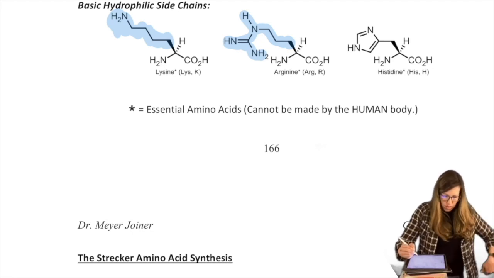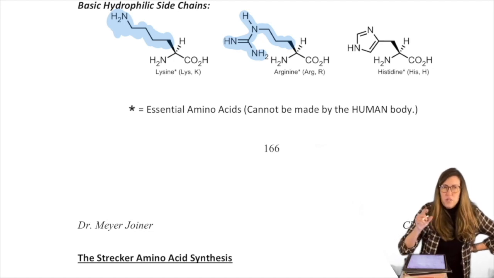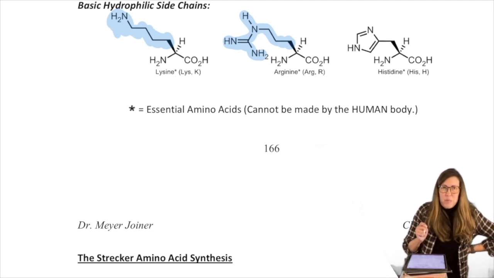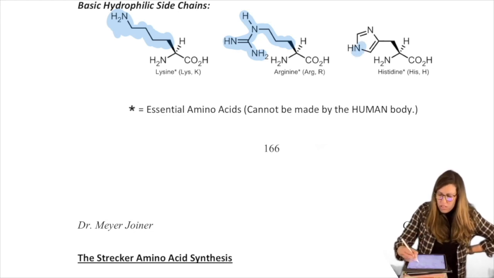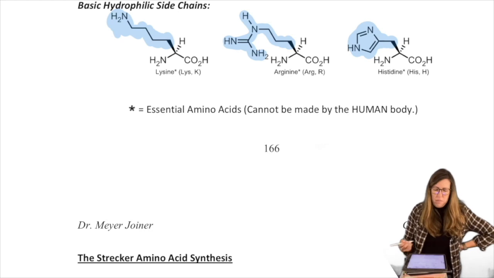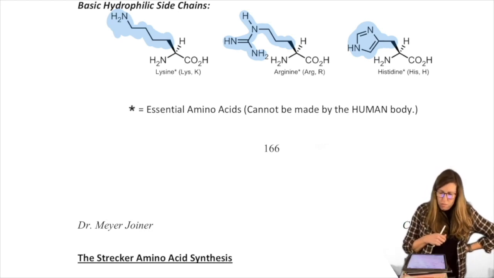Let's see, the history I have noted for arginine is also not as helpful with the name because arg kind of comes from that root for silver, and I guess the crystals were kind of silvery, like Ag on the periodic table, hence the strange symbol for silver. Histidine also comes from the Greek root for tissues because it was found in tissues, so it's not very helpful with the structure to help you remember why we have this heterocycle. So some of these you will just have to remember, but it helps to remember them. They're basic, so the nitrogen heavy ones, if you know which ones are basic, then you can kind of help flesh that out.